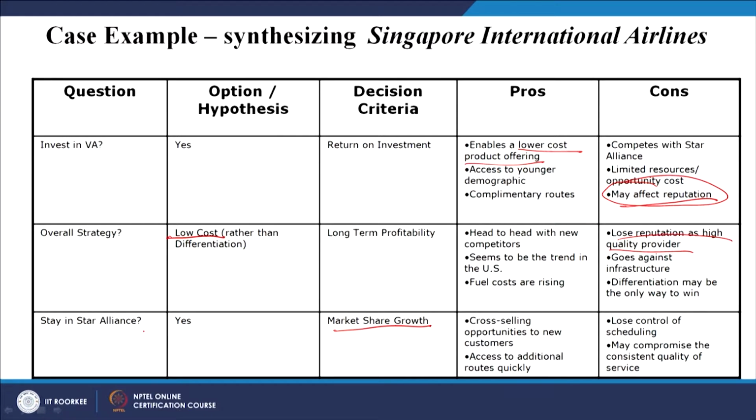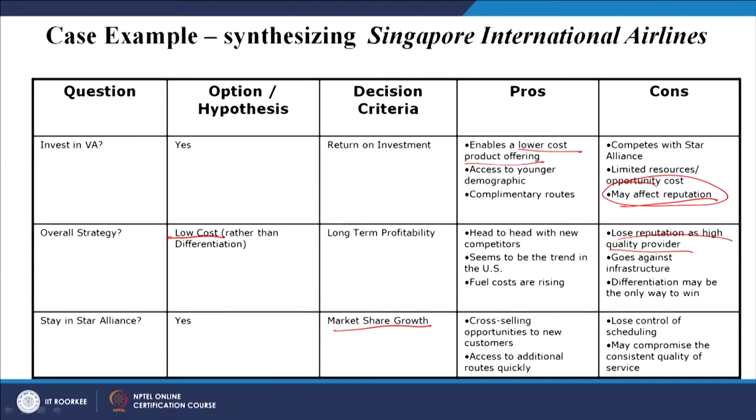Here the pros will be cross selling opportunities to new customers, because of the Star Alliance there will be new customers who will join us, and when they join us, we can showcase our strengths and our services. We will get a platform through the Star Alliance, where they are welcome and they find what quality of services we are providing. Then there will be quick access to additional routes, and naturally because of the Star Alliance we will be able to get additional routes.